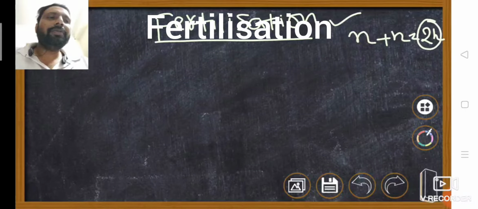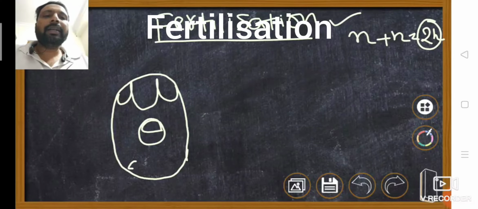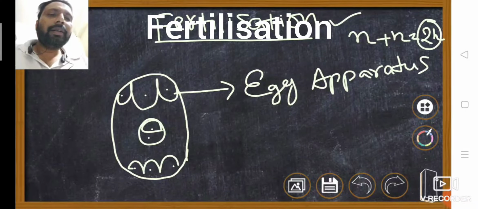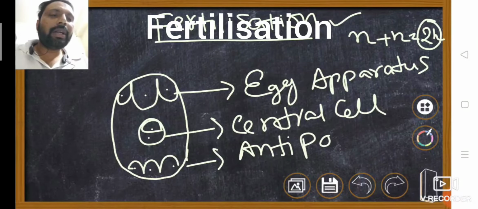So first, look here. This is the embryo sac. The embryo sac contains the egg apparatus. This is the egg apparatus, and this is the central cell, and these are the antipodals. So: egg apparatus, central cell, antipodals. This is a 7-celled, 8-nucleated embryo sac.